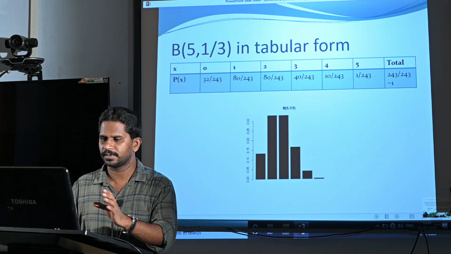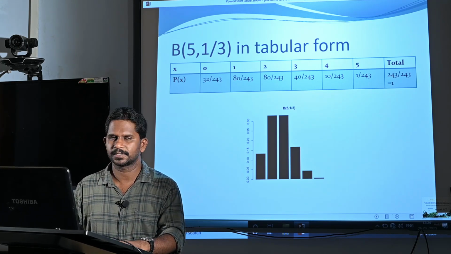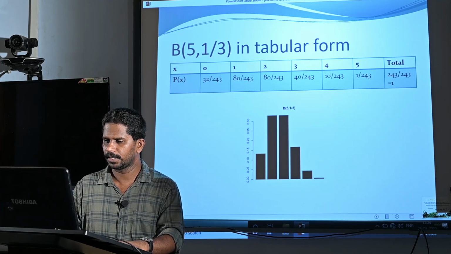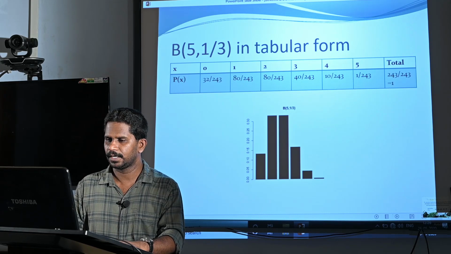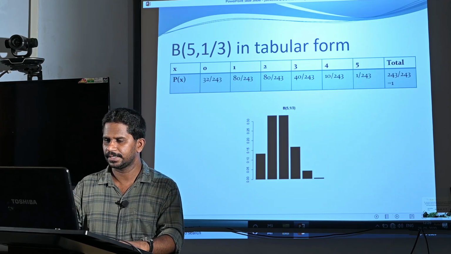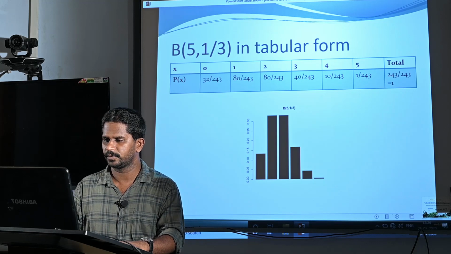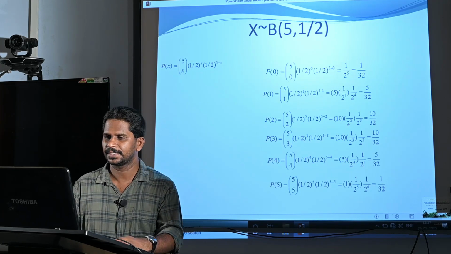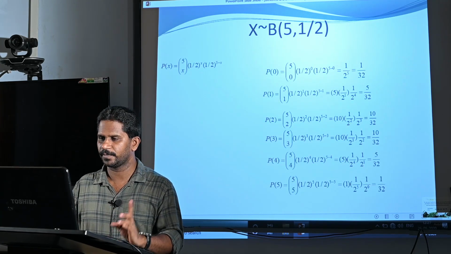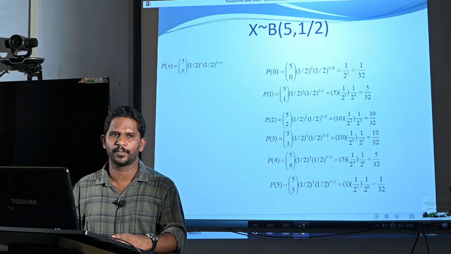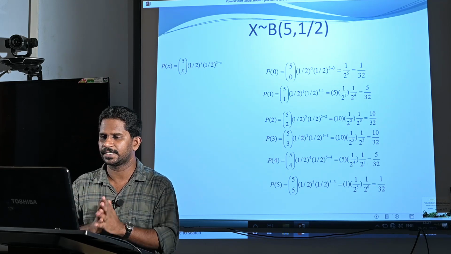The graphical representation of this distribution is in this form. Here the first bin is 32 by 243, second bin is 80 by 243, then 80 by 243, and the last one is 1 by 243. This is another example. In this case, n is 5, same as in the earlier example. Here p is 1 by 2, that is p and q are equal.